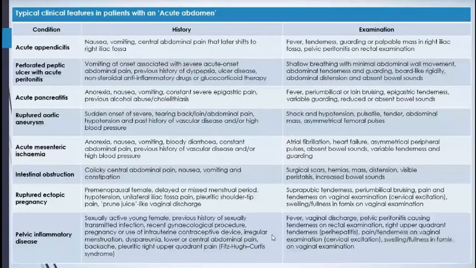Later on you come to know about this, because these are diseases: acute appendicitis, perforated peptic ulcer, acute pancreatitis, rupture of aortic aneurysm, and all these patients come in a sick condition, intestinal obstruction and all. There is pain and distension. There is a history of surgical scar, because if the patient had surgery previously and now comes with fullness and distension of abdomen, constipation and all, then there is visible peristalsis first. Peristalsis tries to open up that obstruction, later on it subsides, and there is no peristalsis and no bowel sound. First bowel sound is increased, later on there is no bowel sound. This all leads to intestinal obstruction.